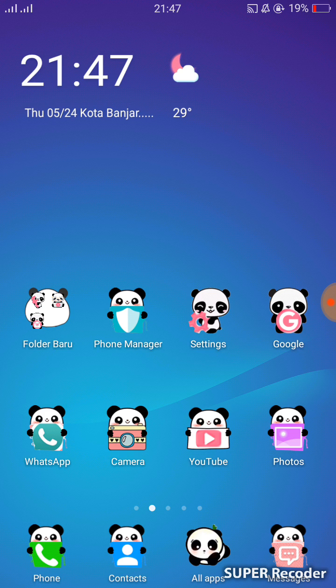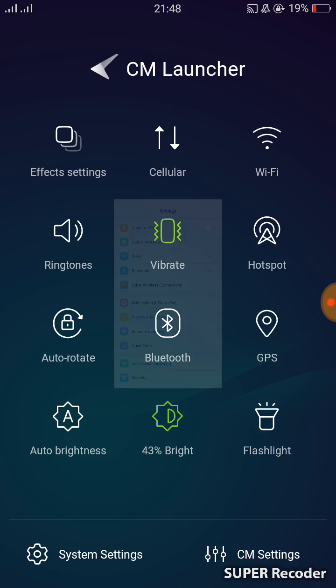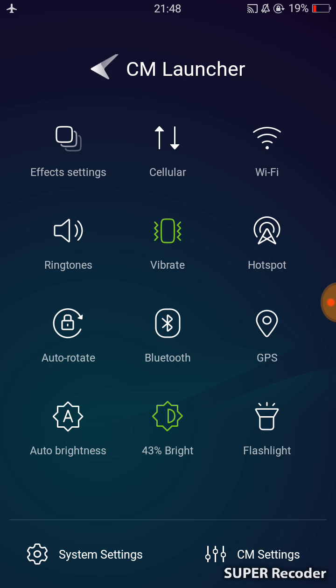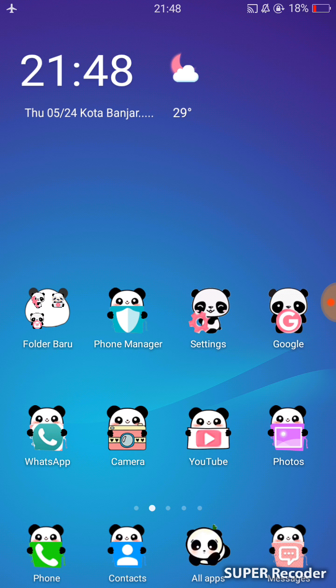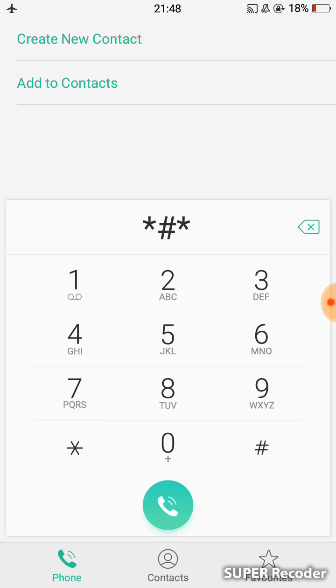First, turn on airplane mode in your smartphone. After you turn on airplane mode, go to the phone icon and enter this code into your smartphone.